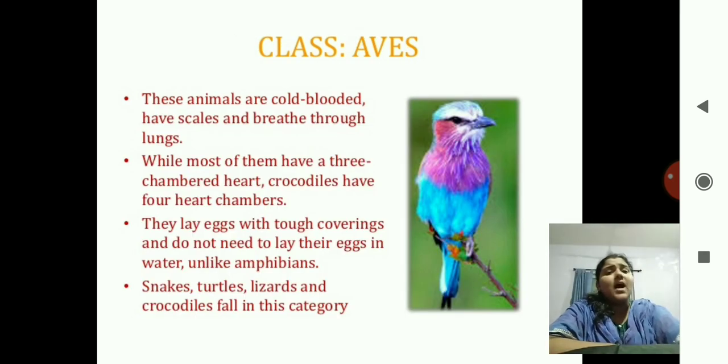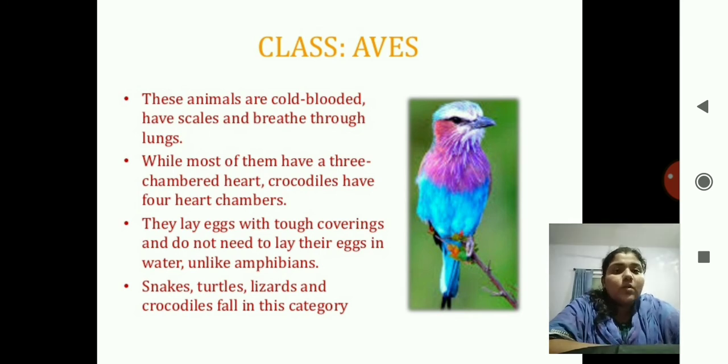Our next class is of aves. Dear children, I need to note here that there are some technical issues due to which the class reptile notes are overdisplayed over the class aves.